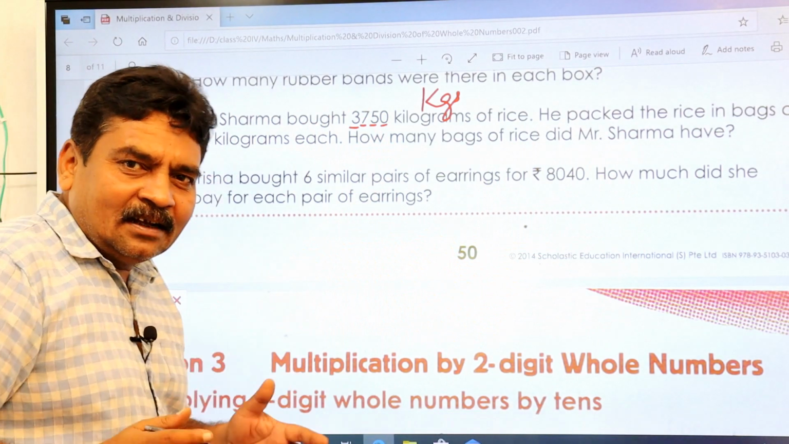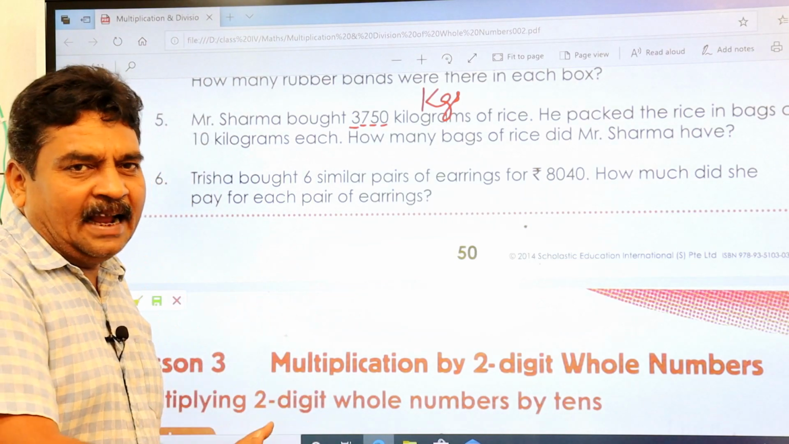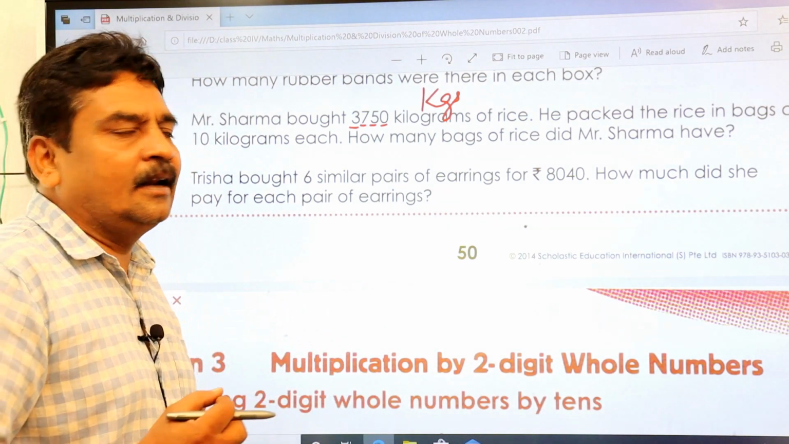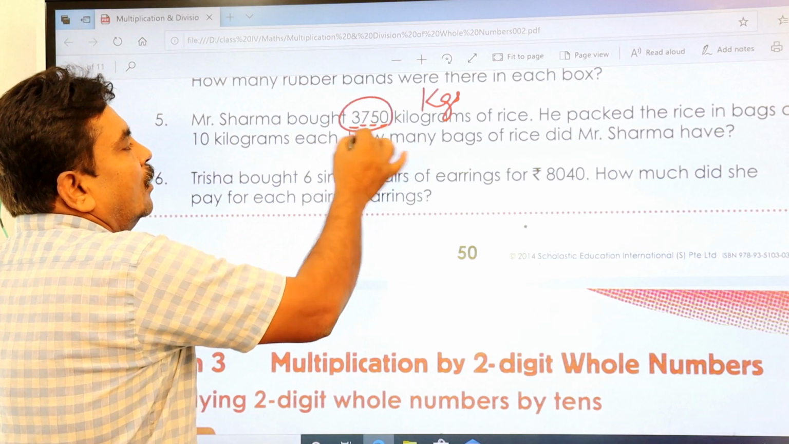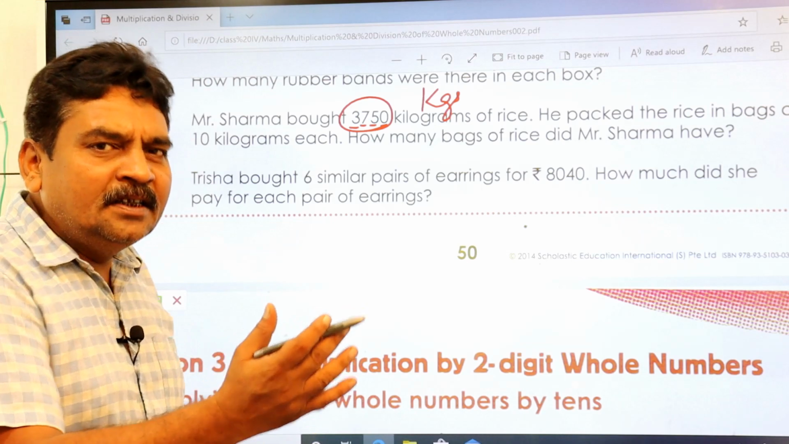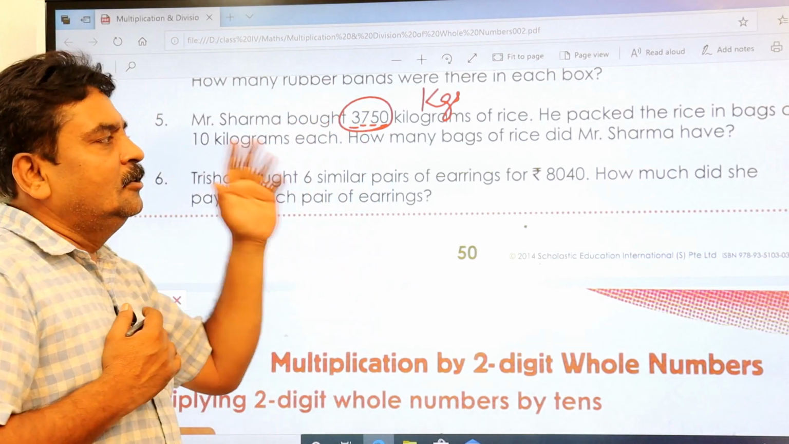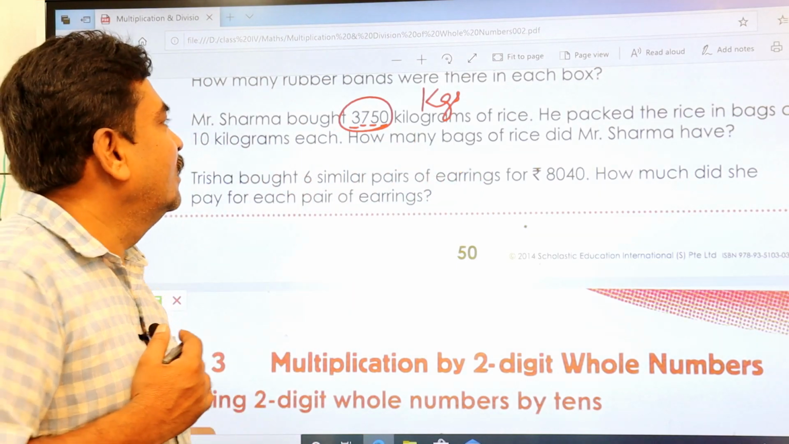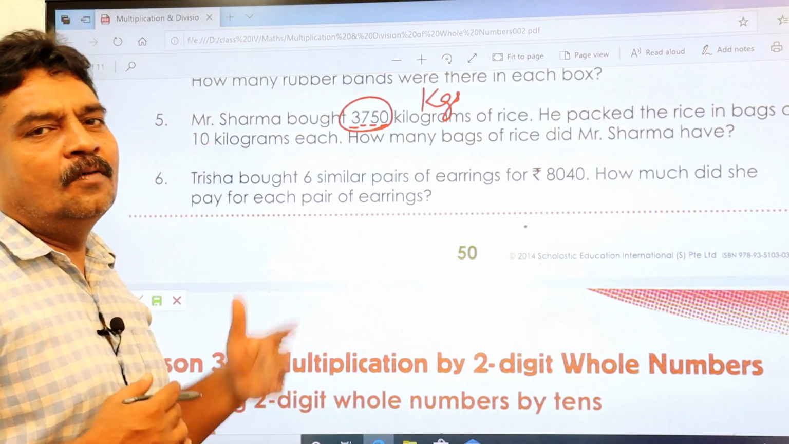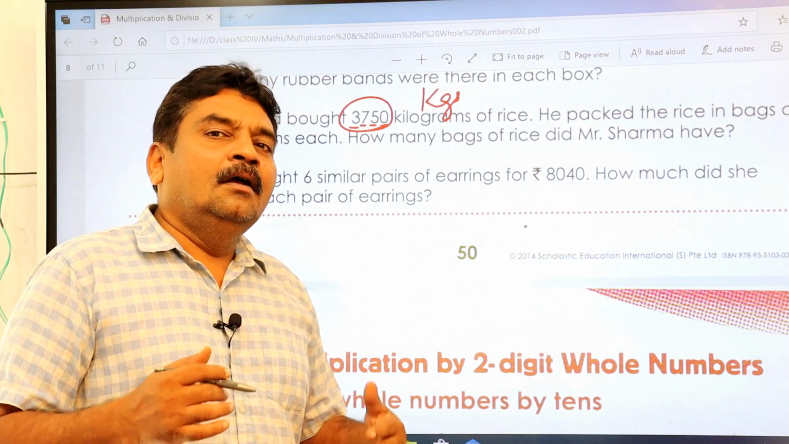So each bag capacity contains how many kgs? 10 kg. So he started packing bags of 10 kg each, right? So how many bags did he require to fill 3,750 kg? It is nothing. You please divide 3,750 divided by 10. You get the answer. What is the answer? 375 bags, because when you divide by 10, this 0 goes off. So what remains there? 375 bags. That's all.